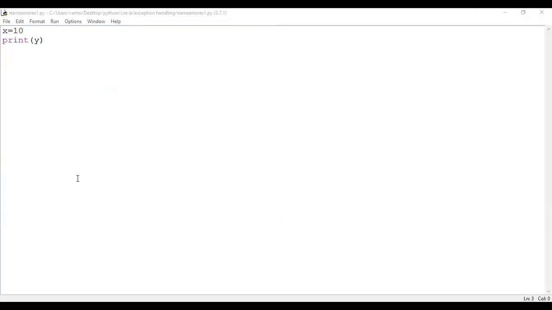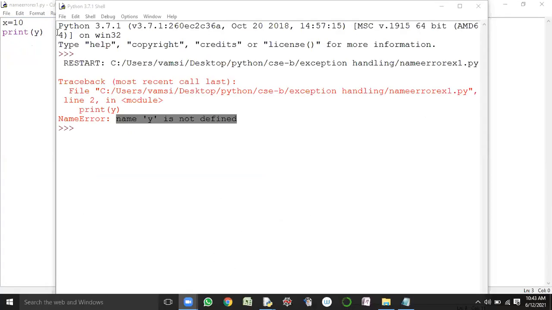So what is it showing? Are you able to see the shell window, guys? Are you seeing it? Yes, sir. So it is showing NameError: name 'y' is not defined.